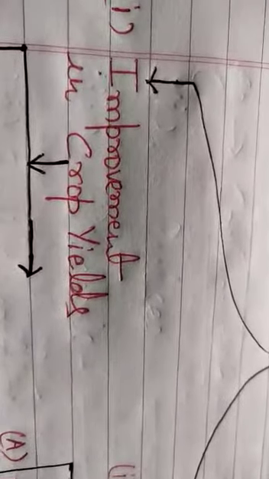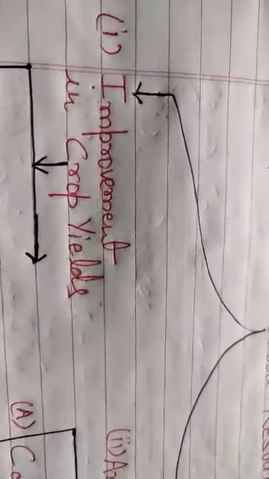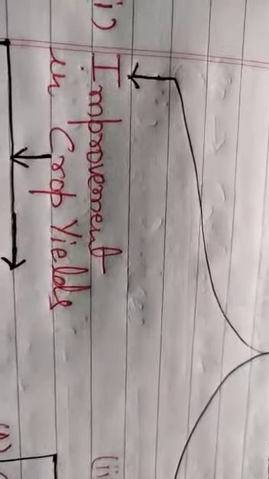So, what is the meaning of crop yields? First of all, we must know about it. We will discuss it further, but over here, just to get an idea: whatever corns or grains material is obtained in the form of crops is called crop yield, or the complete materials are called crop yields.